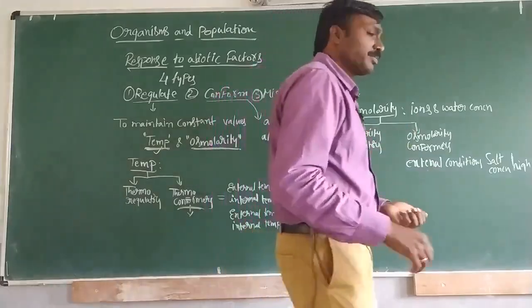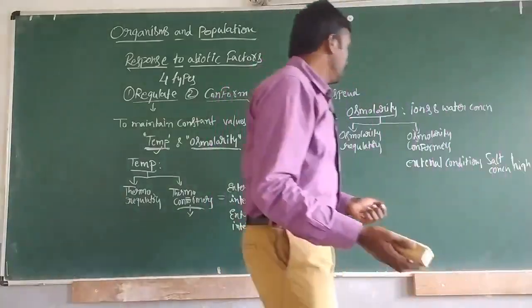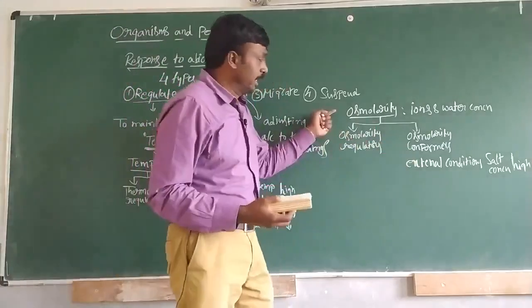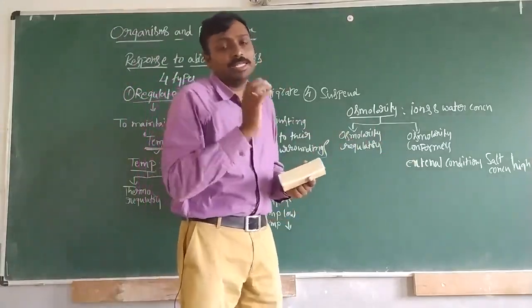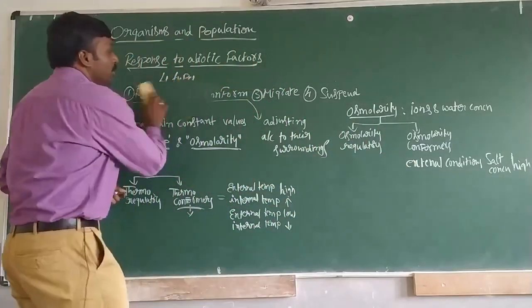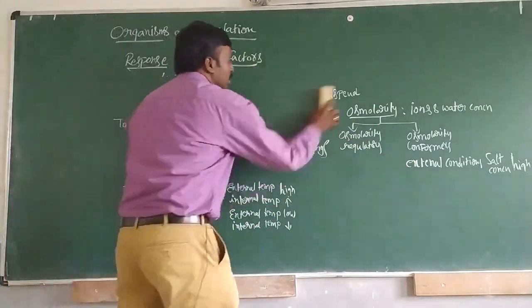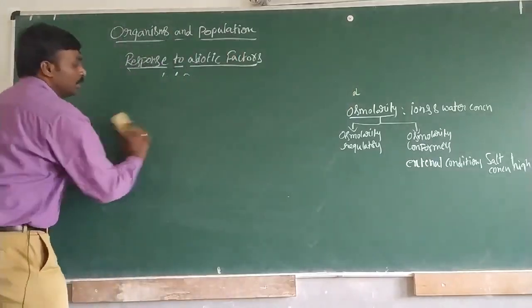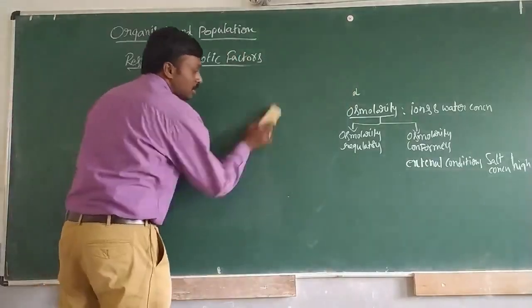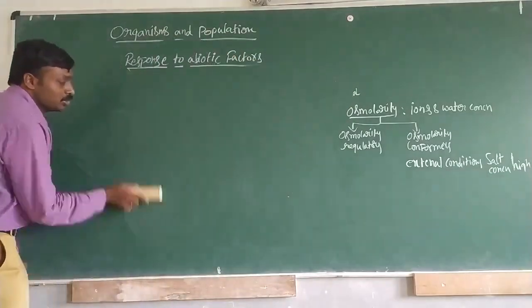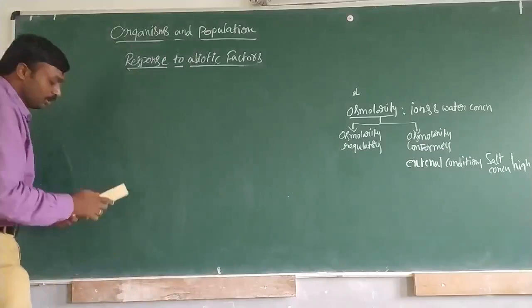Then to understand regulators and conformers in case of osmolarity, let us do a small example study. Let us say there are two different water bodies and see how regulators will act in those two water bodies.